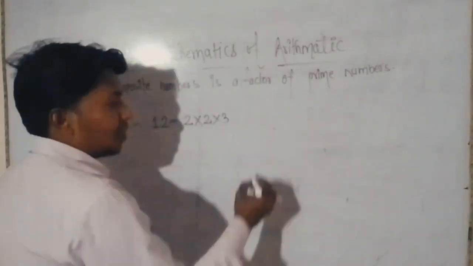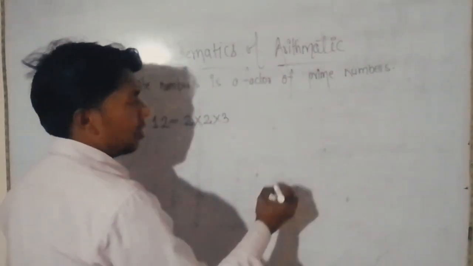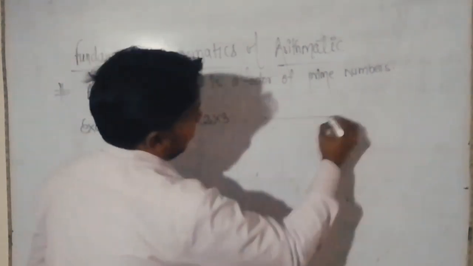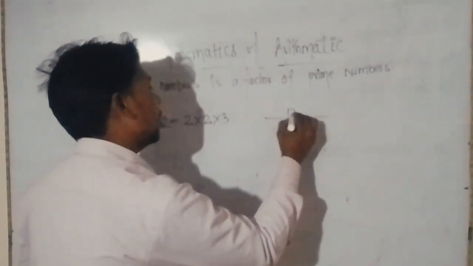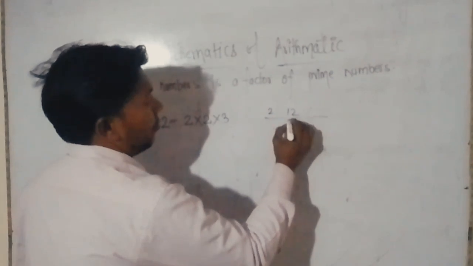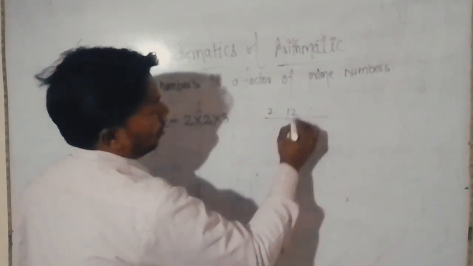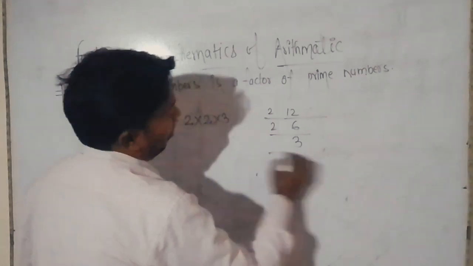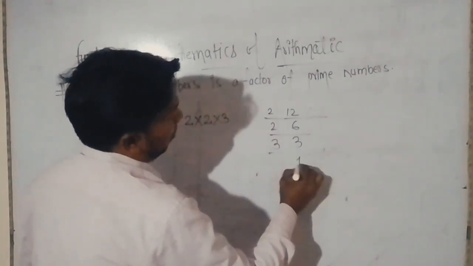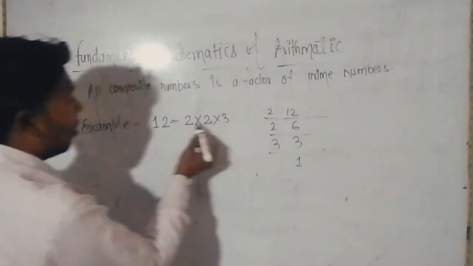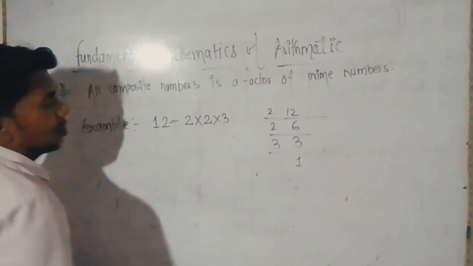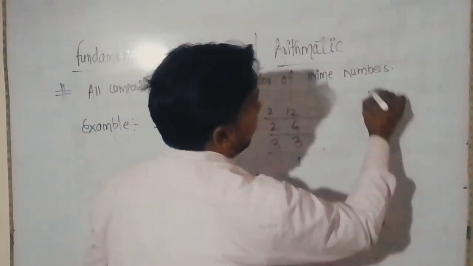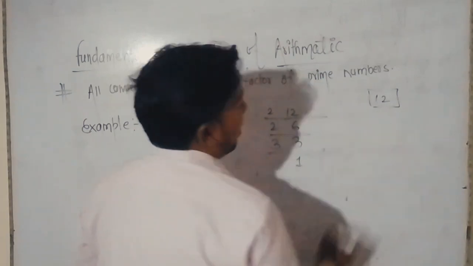There are two types of factorization. First is prime factorization. By the factor method, 12 divided by 2 gives 6, and here 6 divided by 2 gives 3, and 3 divided by 3 gives 1. That is the form of the factors of 12. And second is the factor tree method.